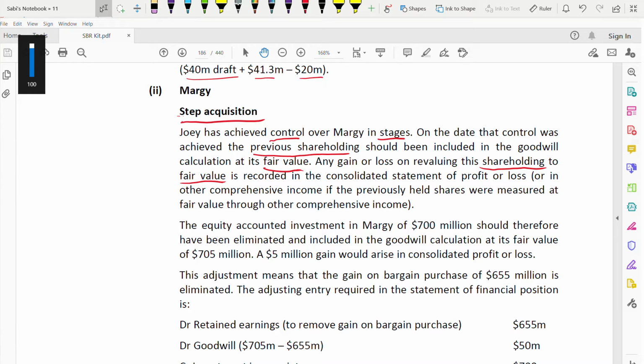So that gain or loss will be recorded in consolidated profit or loss, or in other comprehensive income if previously held shares were measured at fair value through other comprehensive income. That means if the 30% shares were measured at fair value through OCI, then when the fair value changes, it will go into OCI.